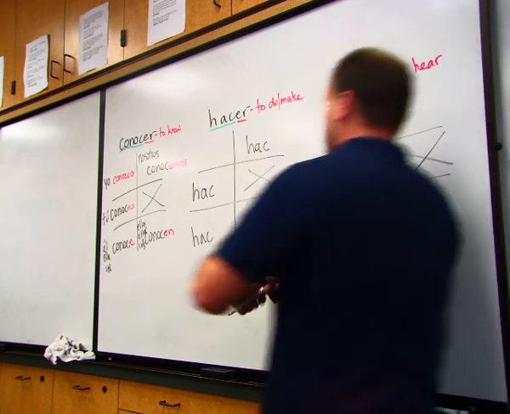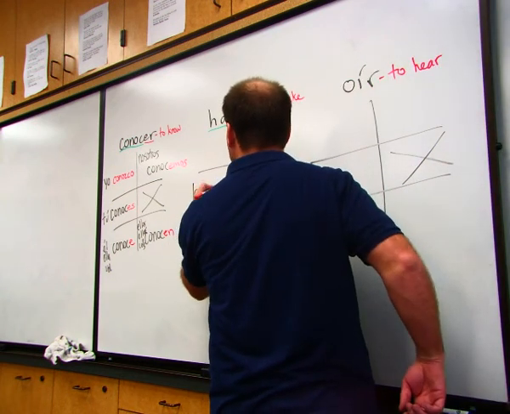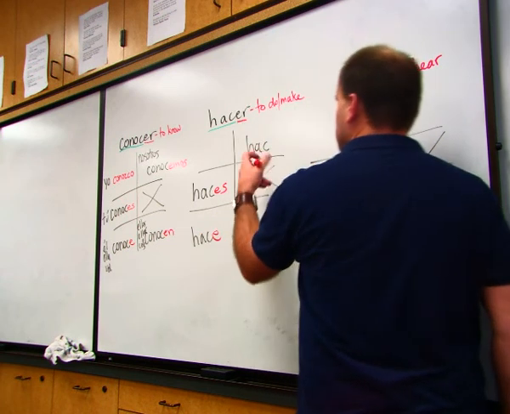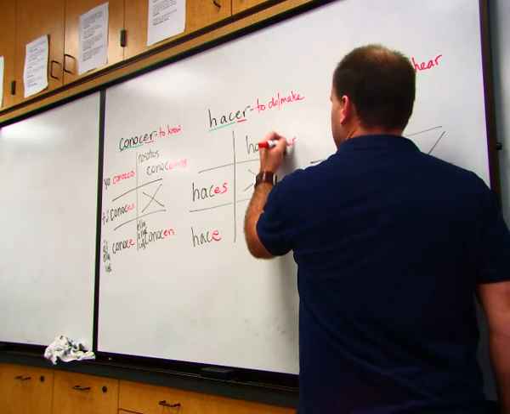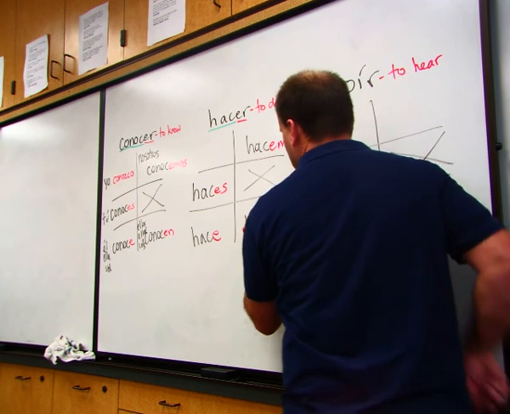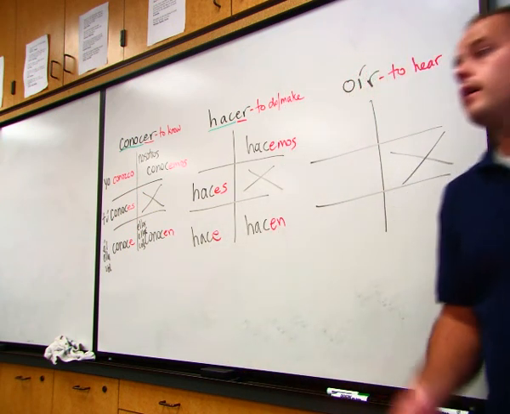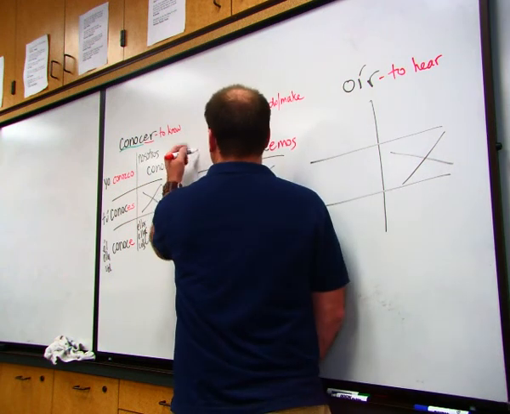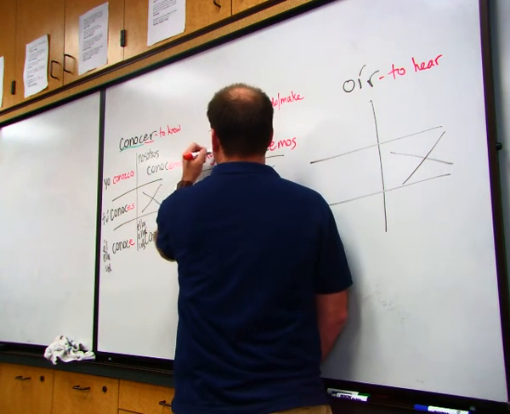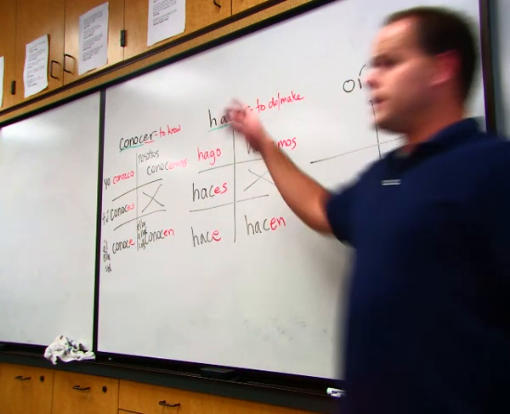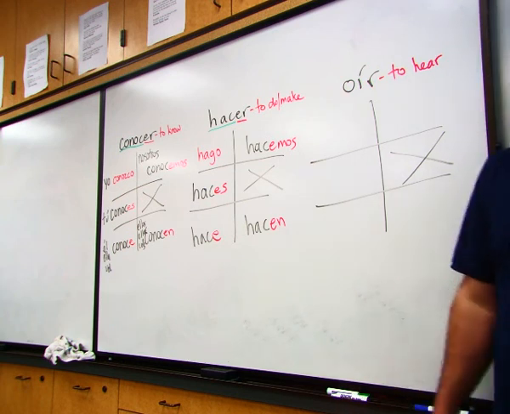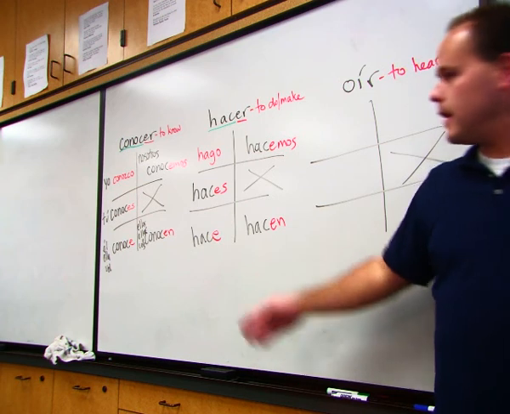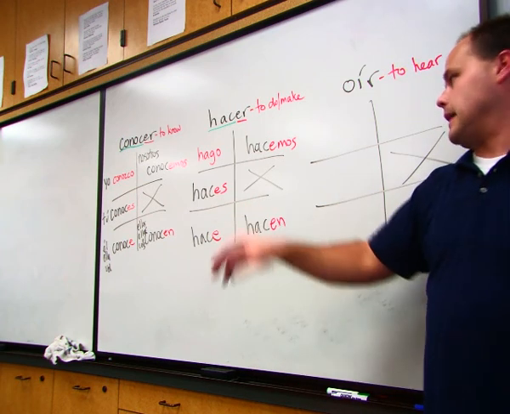So what's the tú form? Tú haces, él y usted hace, nosotros hacemos, and ellos y ustedes hacen. Okay. Now our yo form is weird. What's our yo form? Hago. H-A-G-O. So it's weird because the C becomes a G. That's your yo form. Yo hago. Tú haces, él y usted hace, nosotros hacemos, ellos hacen.